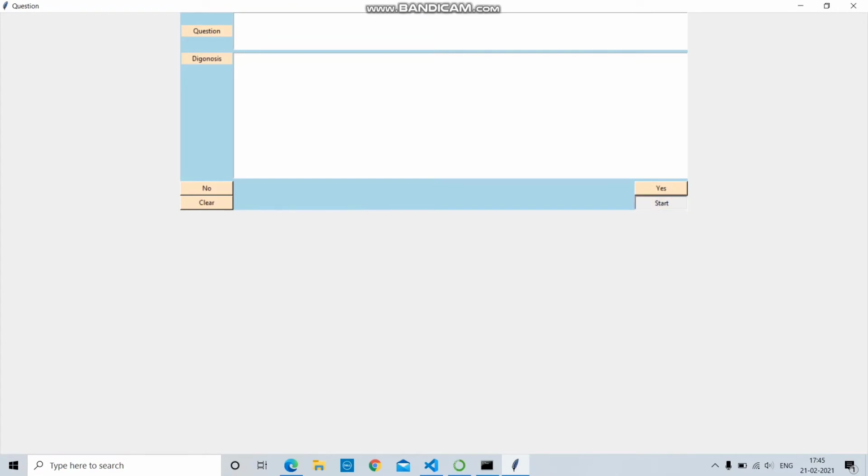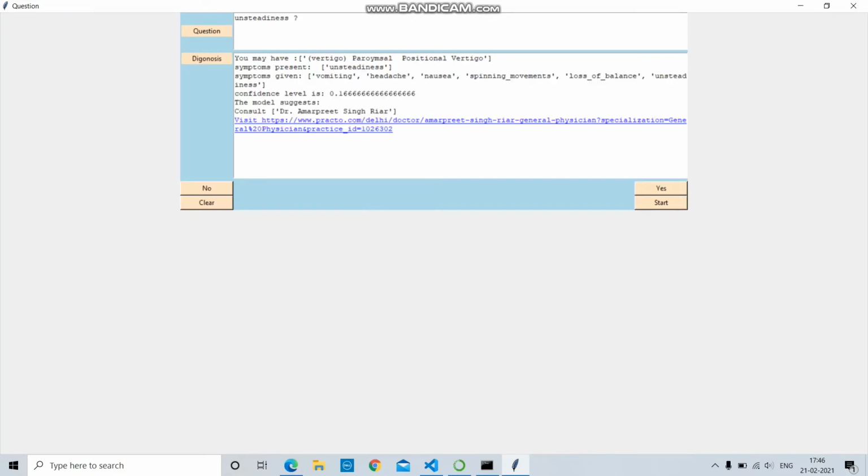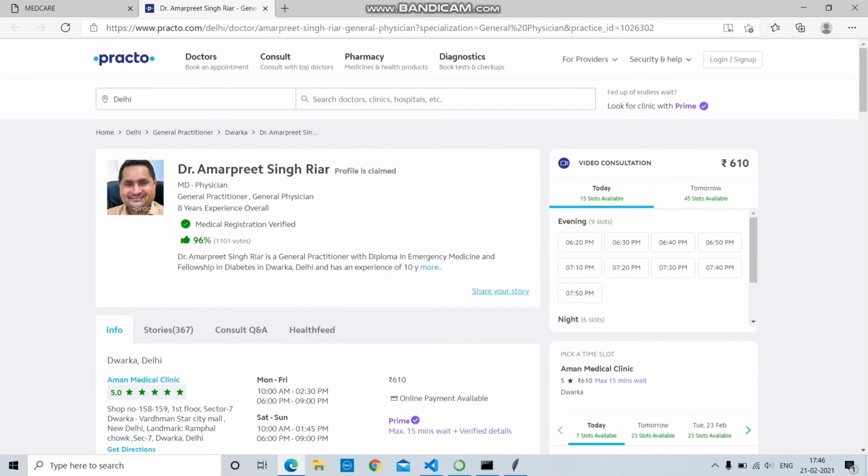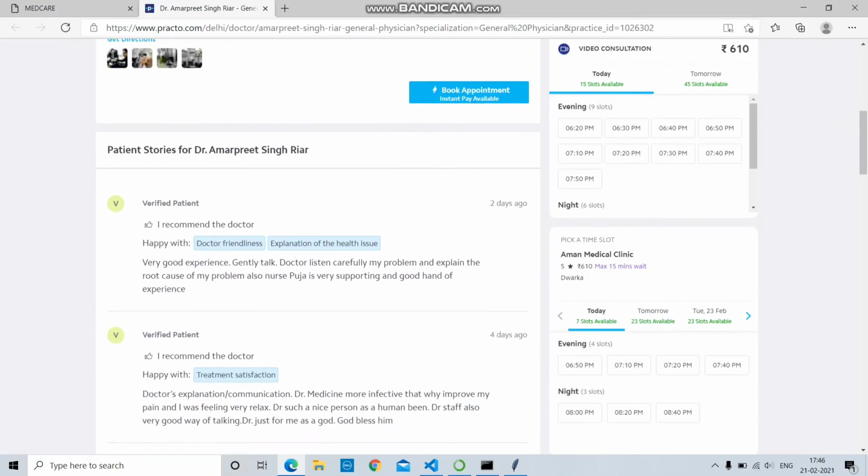Here, if you want to start the conversation, you have to click on the start button. Then it will show the symptoms related to it. If you are having those symptoms, you have to click on yes. Otherwise, you have to click on no. Then the symptoms will change. If you are having the symptoms, you have to click on yes. If you click on yes, then it will show the disease name and symptoms related to it and will suggest a doctor related to that result. And you can click on the link and will be redirected to the doctor's profile.